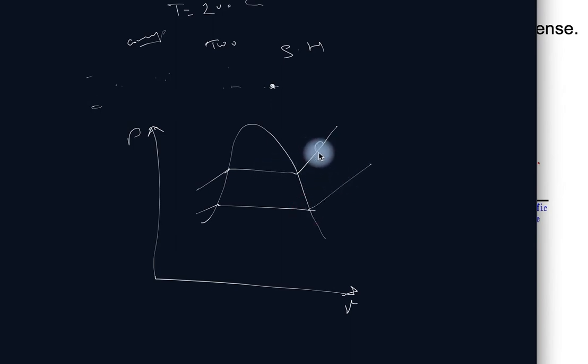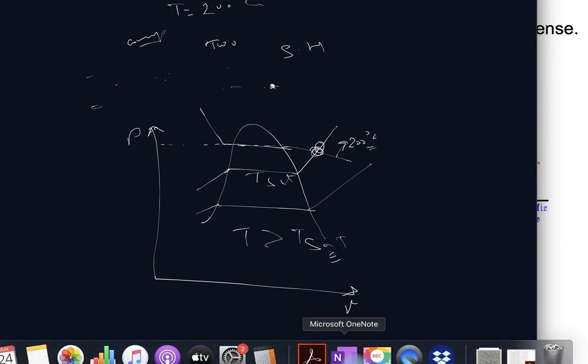For a given pressure, my superheated vapor is at this point. So this is my temperature. The isotherm will be drawn like this for a particular one. This will be the temperature at this point. Suppose this is 200 degrees Celsius, and T sat is here. So for a given pressure, T is greater than T sat. We will see in the question what will be given.